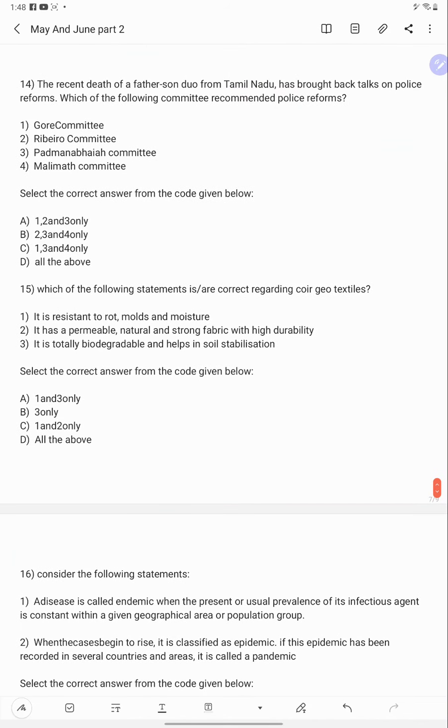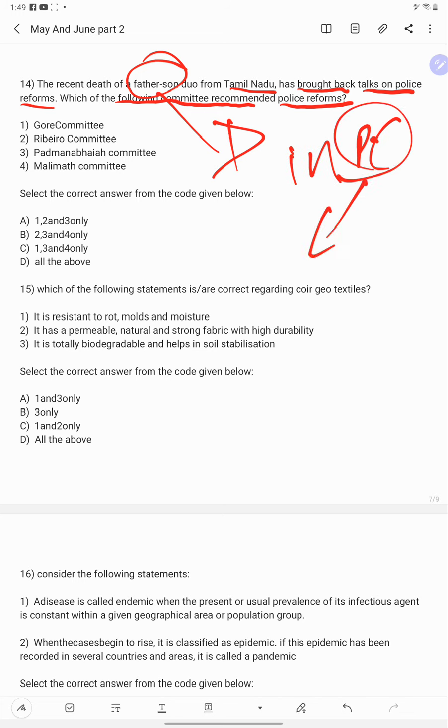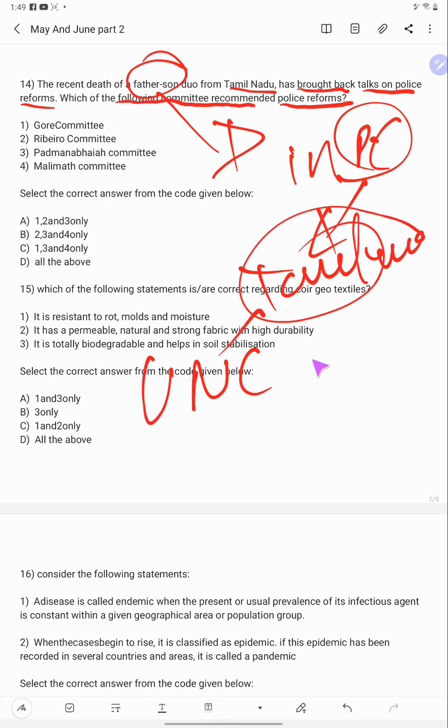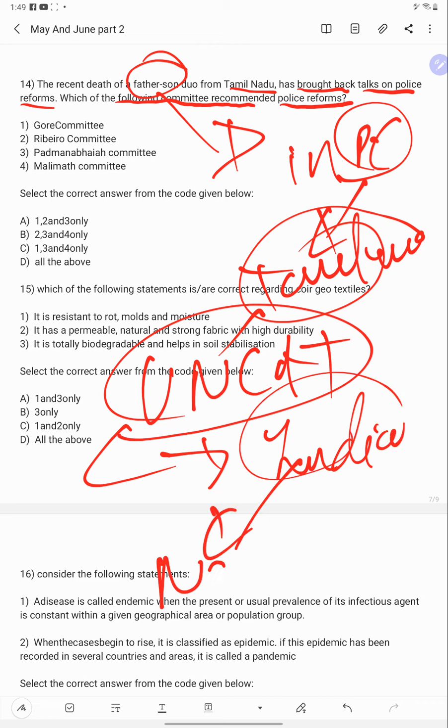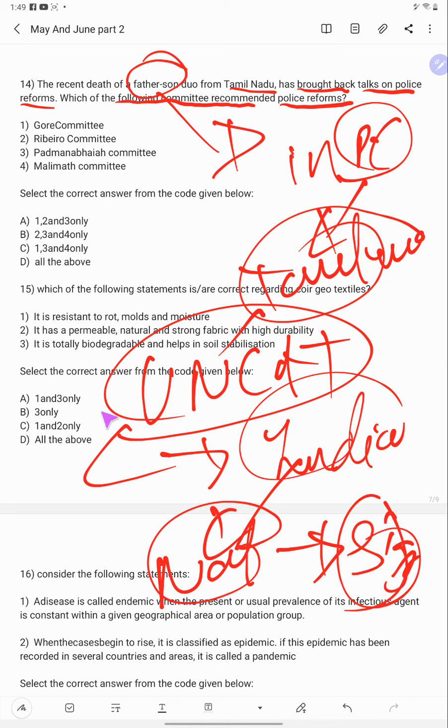So the next one is: the recent death of a father and son from Tamil Nadu has brought back talks on police reforms. Which of the following committees recommended police reforms? This father and son were killed in police custody. This is termed torture. The United Nations Convention Against Torture: you have to remember, India is not a signatory to this convention, but the United Nations is forcing India to sign it.